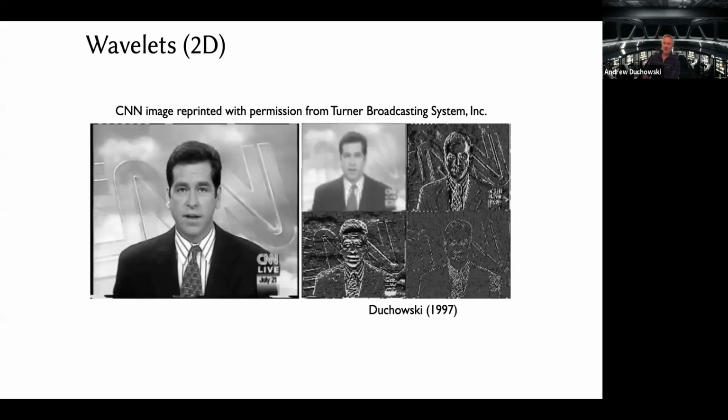Here's an example of what you get in 2D. And so you have those same filters, but applied over the rows, in which case you get a difference and you get the vertical edges, as you see in quadrant 2 in the image at right. Or if you take the filters and apply them per column, you will get horizontal edges, as you see in, I believe it would be the third quadrant, bottom left. Meanwhile, the scaling function gives you a subsampled version of the signal, which is at the upper left quadrant.